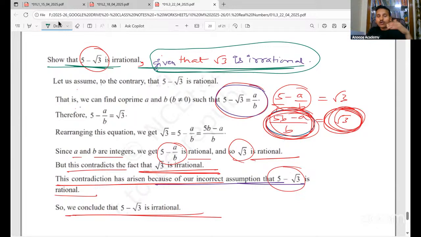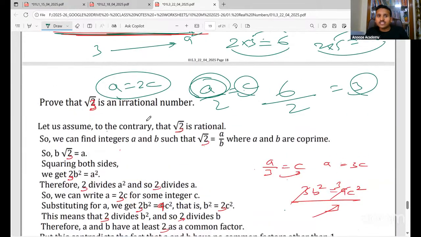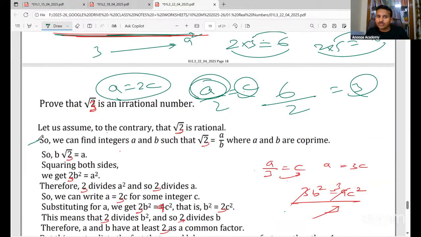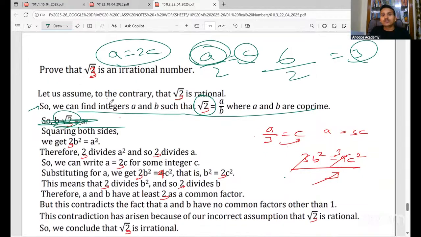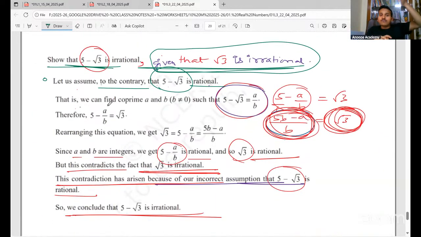So how do we start with this? Let us assume to the contrary that 5 minus root 3 is rational. So if it is rational, we can find integers A and B such that, you keep this fixed. You write this for all the answers. These numbers will change for sure, but you keep that fixed. We can find integers A and B such that 5 minus root 3 is A by B, where A and B are co-prime and B is not equal to 0. You keep that line fixed. You learn one line.